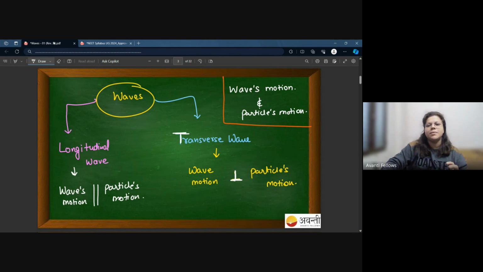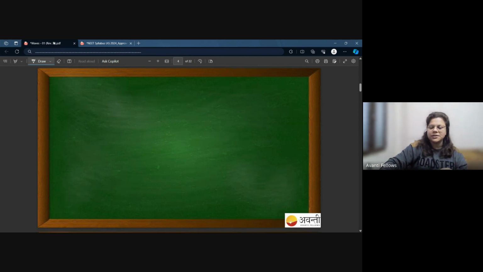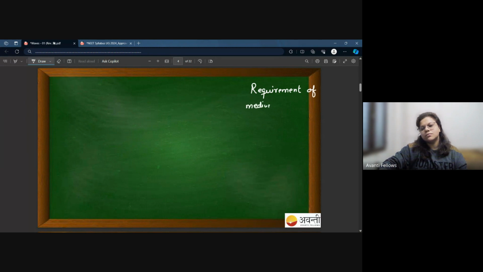So basically, on the basis of its motion, we have two types of waves. Now, if I change the classification basis to the requirement of a medium for the propagation of waves, right?